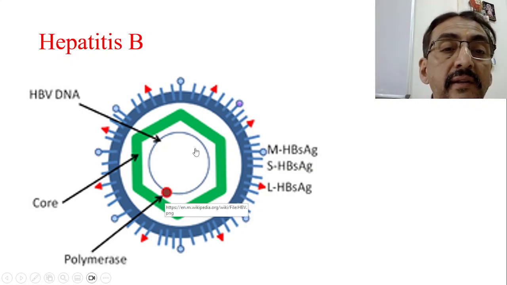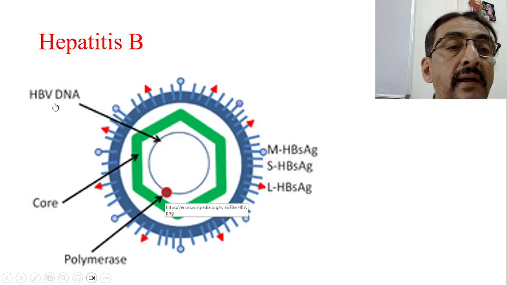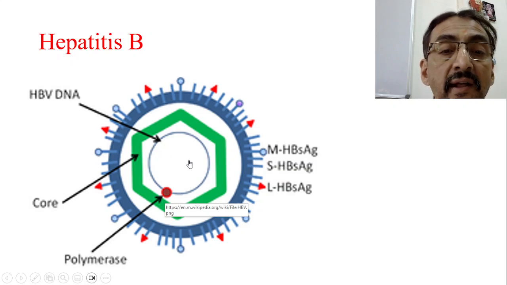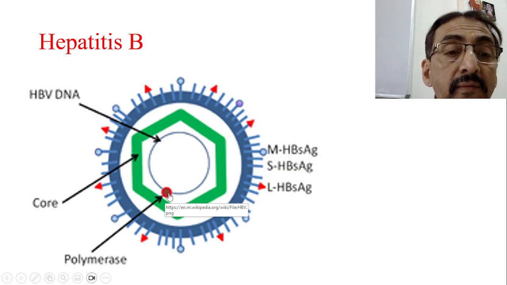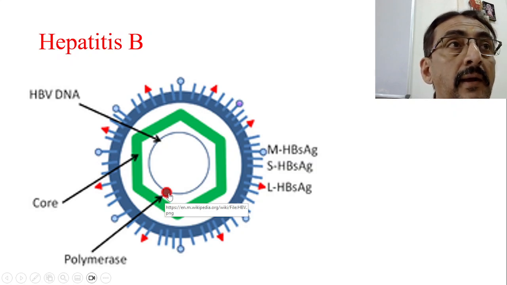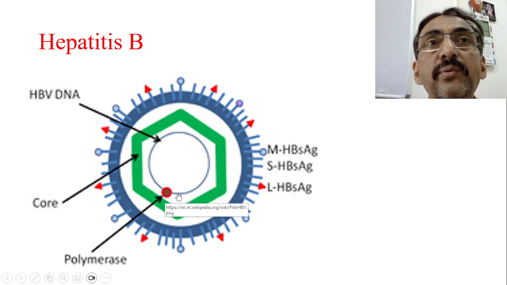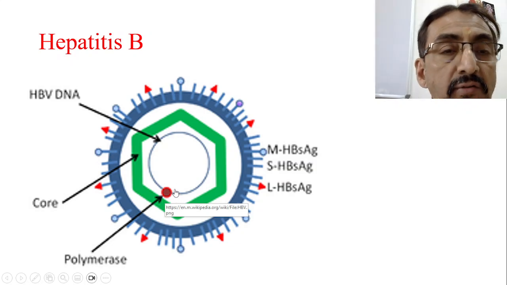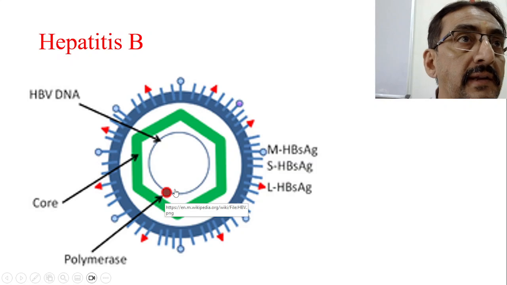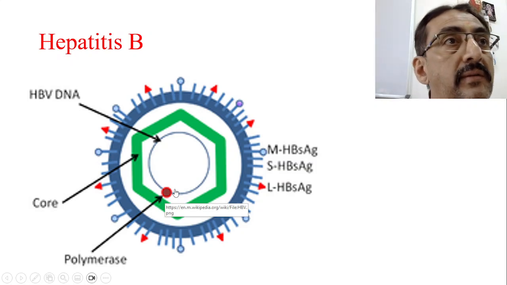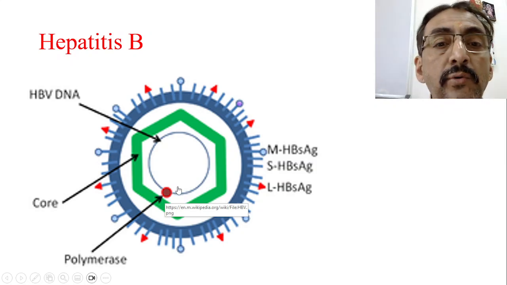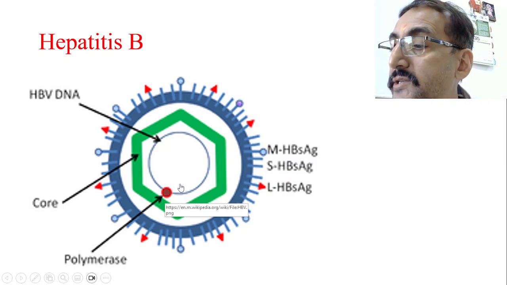Here is the portion where the DNA of the hepatitis B virus is. In that DNA, we will have one protein which is called polymerase. This is called DNA polymerase, and this is a game changer, responsible for all the activities. It has a reverse transcriptase activity, and therefore it is going to do all the damage.